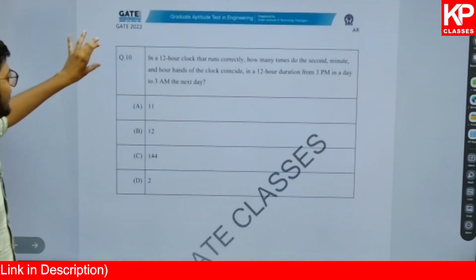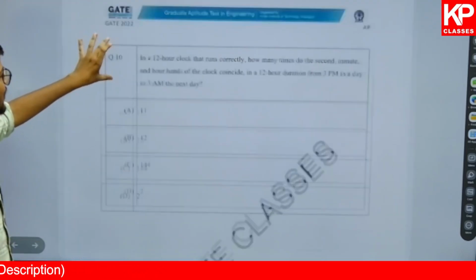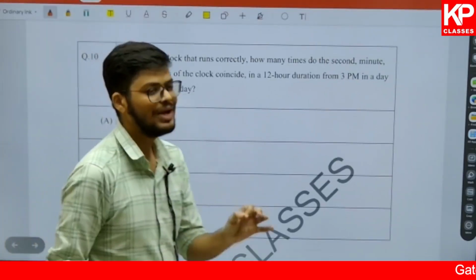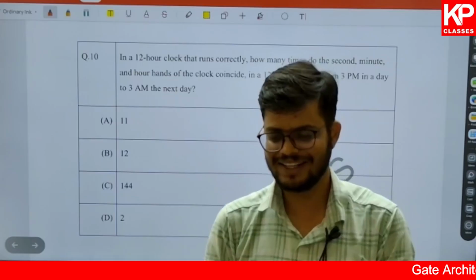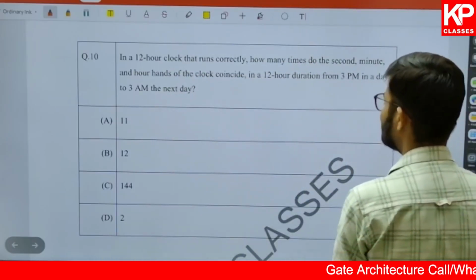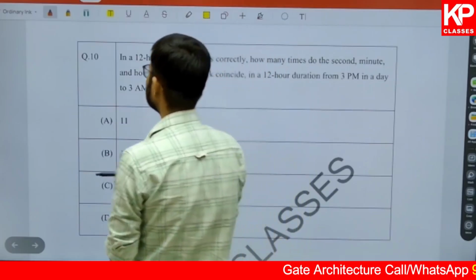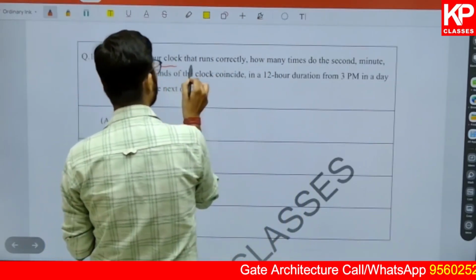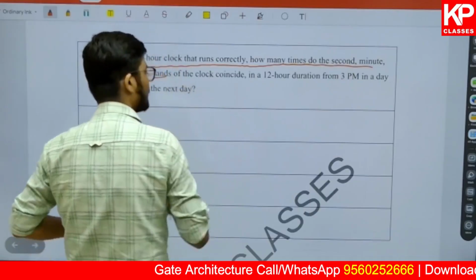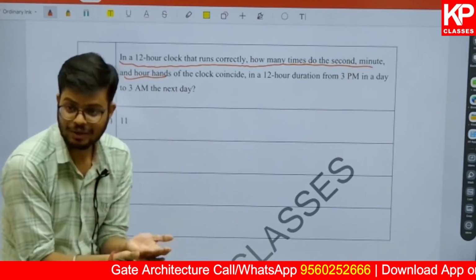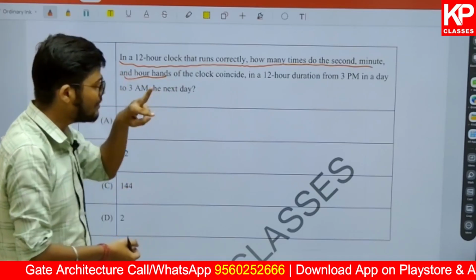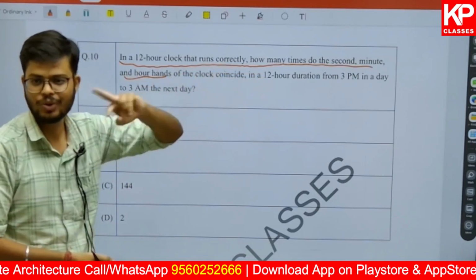Now this is the last question, from the topic of clock, and we do it in a very detailed manner. But we have got a very basic question that is like general knowledge, the kind we deal with while covering the prerequisites of clock. In a 12-hour clock that runs correctly, how many times do the second, minute and hour hands overlap? They have tried to manipulate the question, because most of the time we deal with how many times the minute and hour hands overlap.